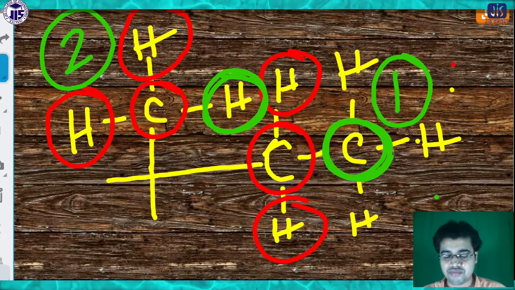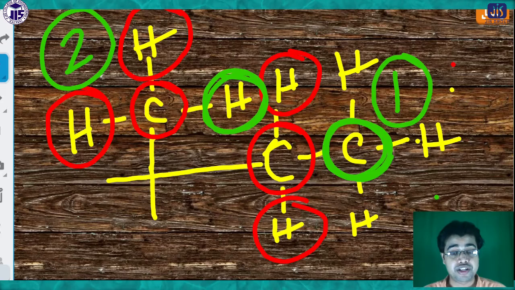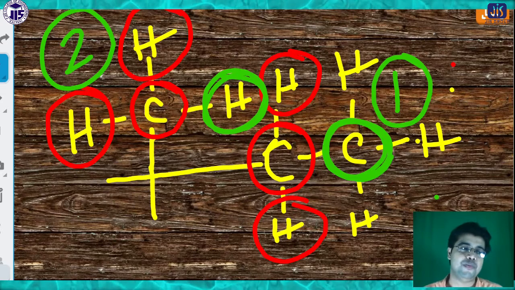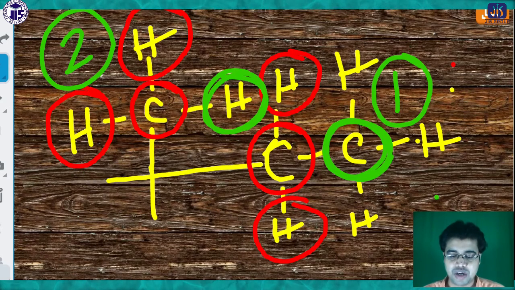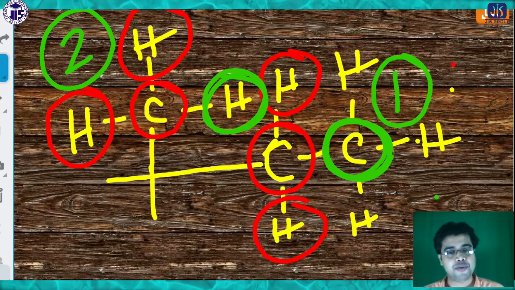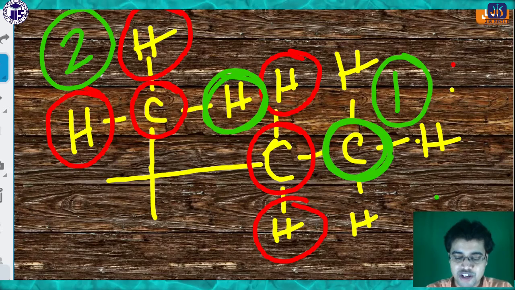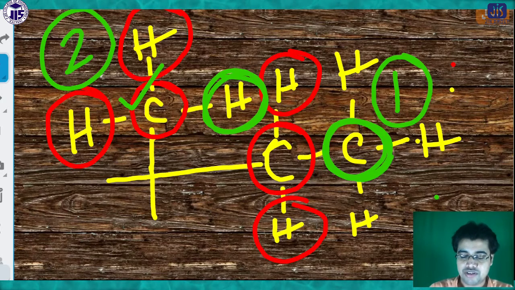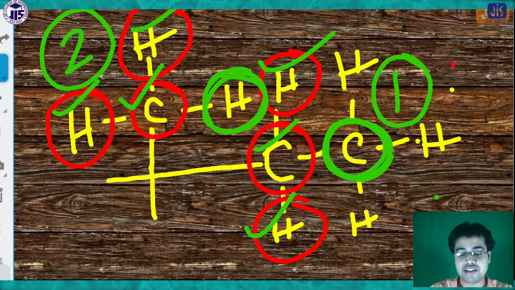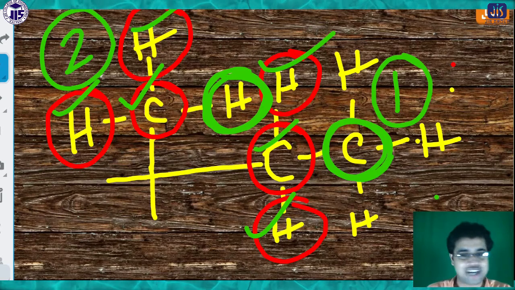Clear? So that means when we have to compare, if there are many atoms attached to this carbon, then you have to check the atoms one by one. I will repeat what you have to do. First of all you check the carbon, this is the same, no problem. Then hydrogen, but when you get some different atoms, then you can differentiate at that point.